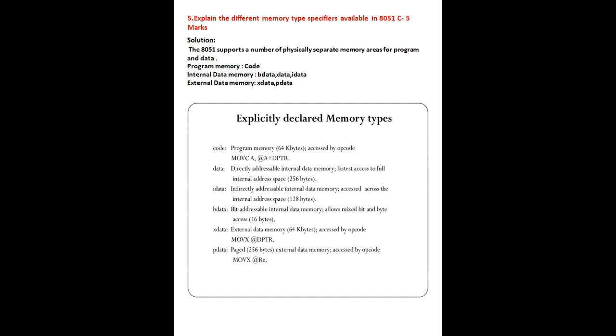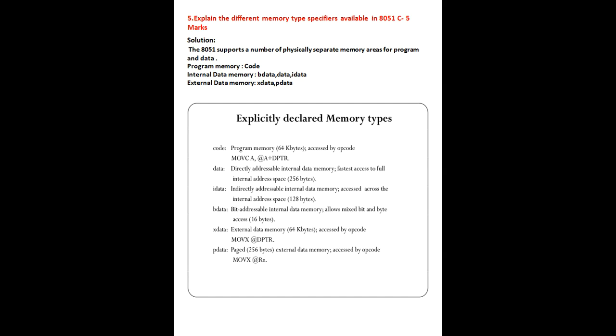Next, data memory type. Data memory type in the sense you can directly access or directly address internal data memories. So you have the fastest access to the full internal address space, that is up to 256 bytes. Here you are accessing the data from internal memories. That's why it is directly addressable internal data memories, and also it is fast.